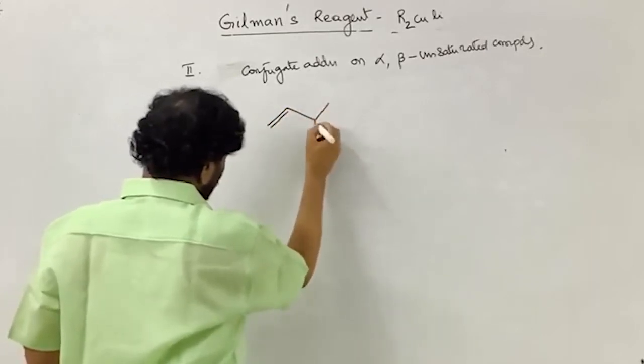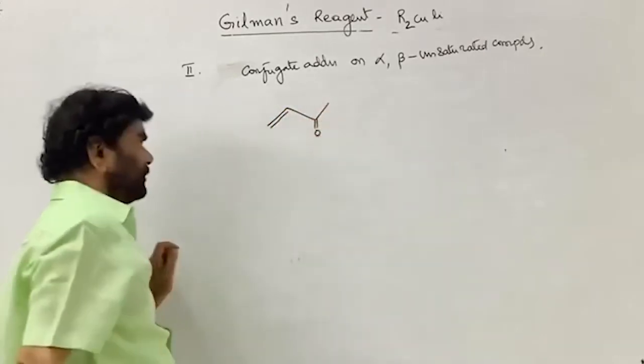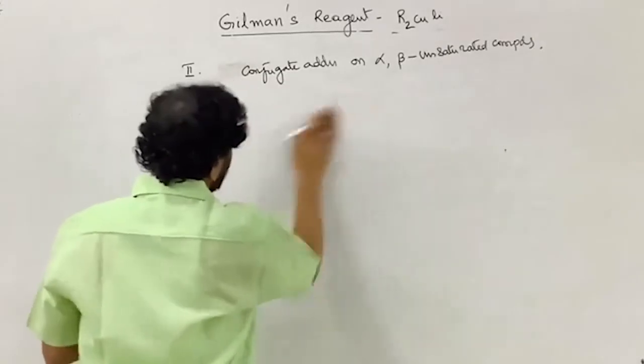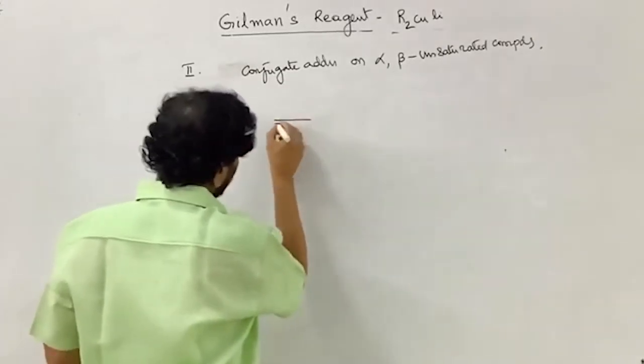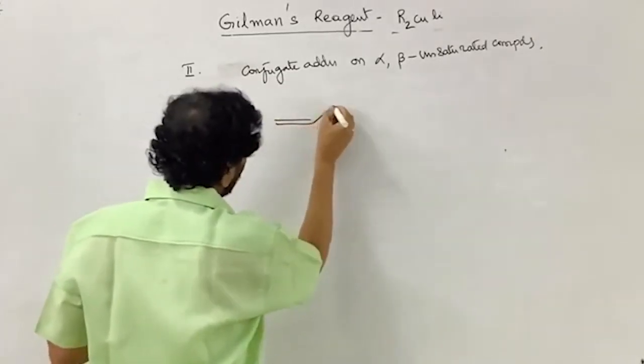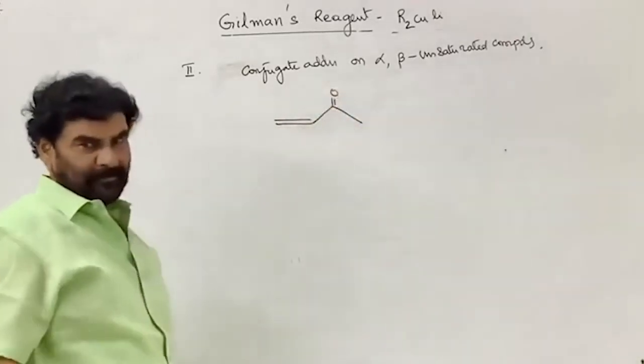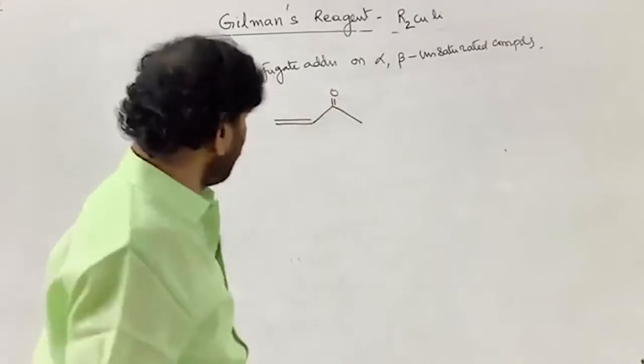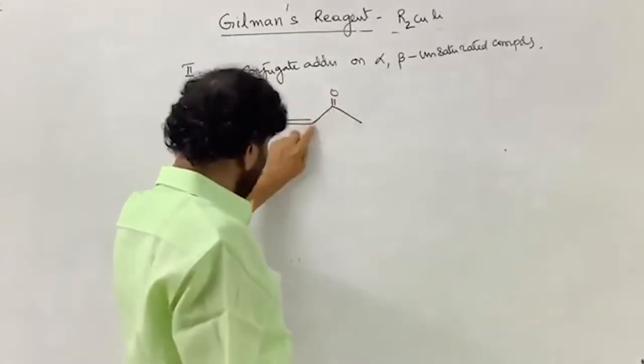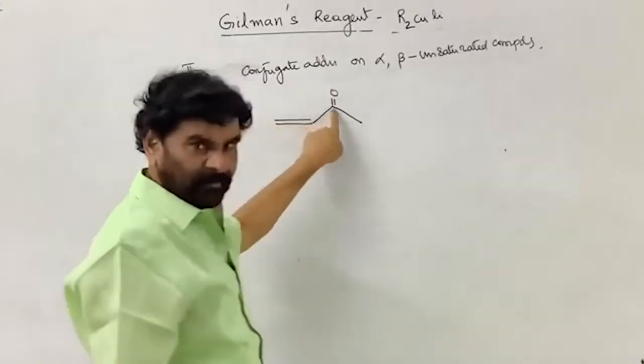This is the vinyl methyl ketone, right? Or let me write the word this way: vinyl methyl ketone, right? Here this is the carbonyl compound.